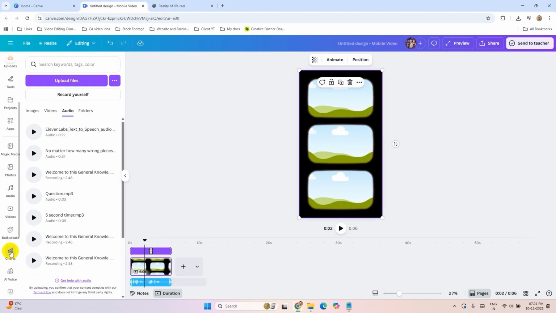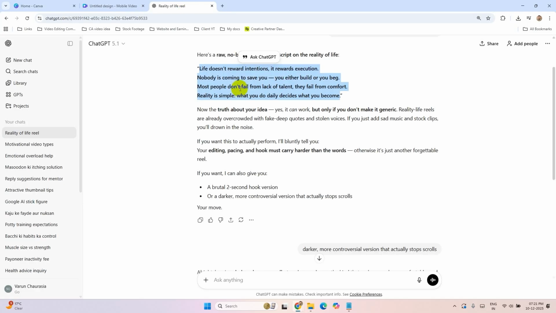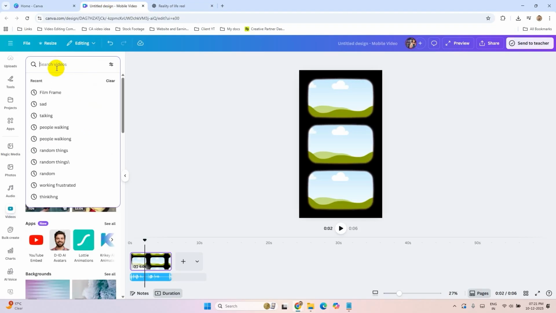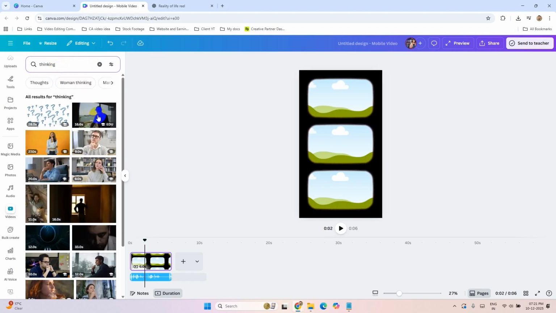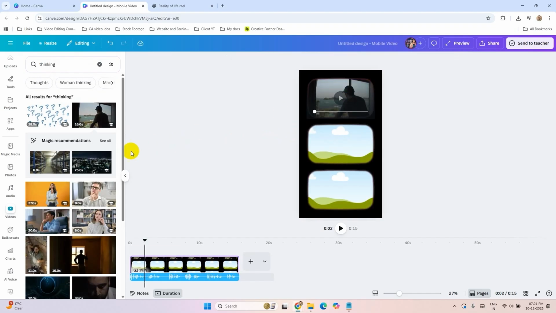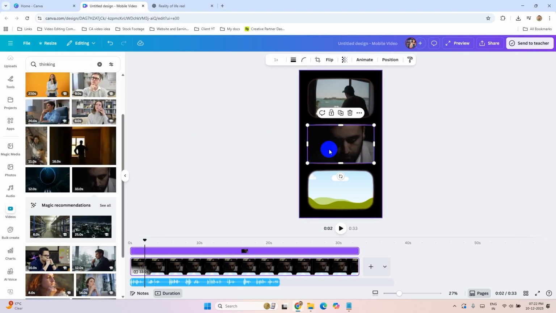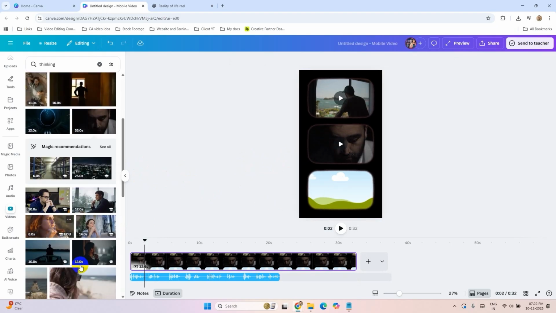So go to the videos tab, this one, and search some videos according to your video script. Life doesn't reward intentions. So let's add some. This one, thinking. You can use any keyword to search video. Just fill the frames like this.